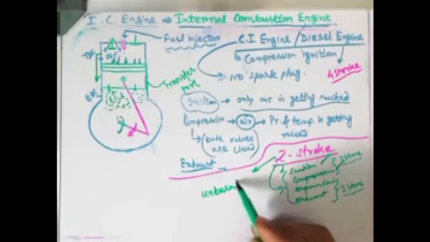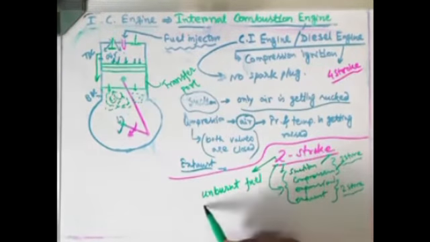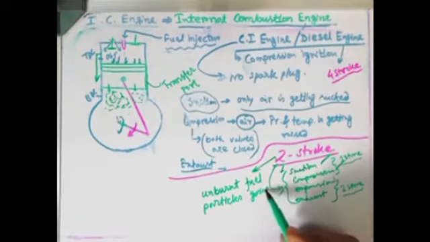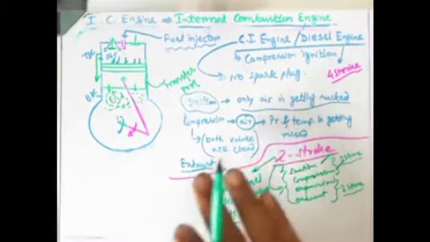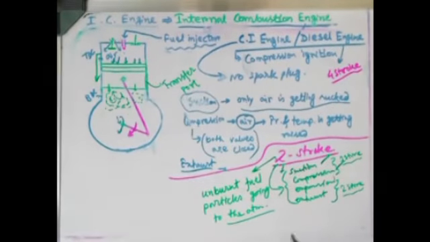Unburned fuel particle going to the atmosphere due to the less time given to the combustion. Okay, so that way the two stroke engine is very fuel consumption भी high होता है, combustion और atmospheric pollution भी high होता है. तो ये सब कारण से टू स्ट्रोक इंजन धीरे धीरे बहुत लिमिटेड हो गया है, अभी बैन ही हो चुका है.